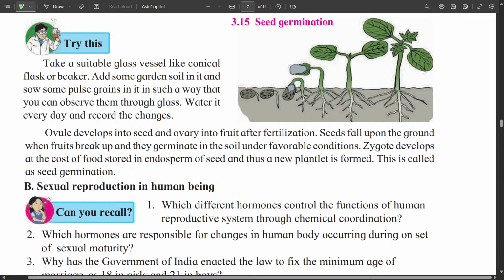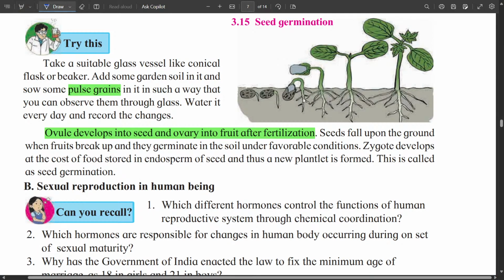Take a suitable glass vessel like a conical flask or beaker, add some garden soil and put some pulse grains into that, and you will see what happens to the seed. Ovule will develop into seed and ovary into fruit after fertilization.